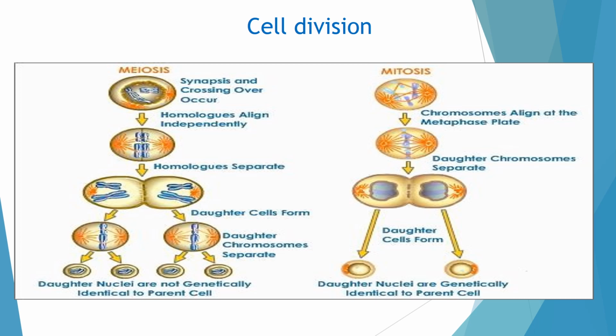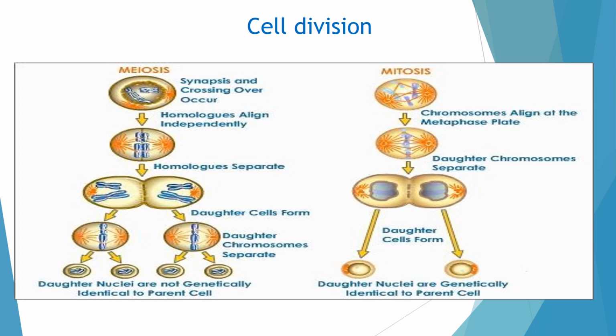Like the small young one of an organism grows into the adult organism, like a human kid grows into an adult human being. It is possible by increasing the number of cells. This is called growth. And as I told, in multicellular organisms, growth, reproduction, and replacing the damaged and worn out cells of the tissues and organs are possible by cell division.